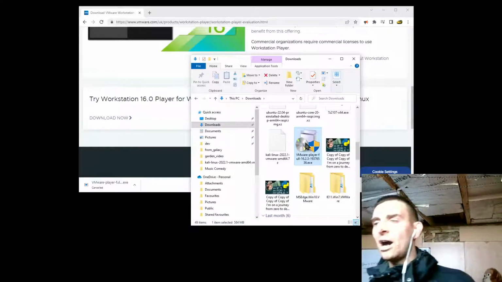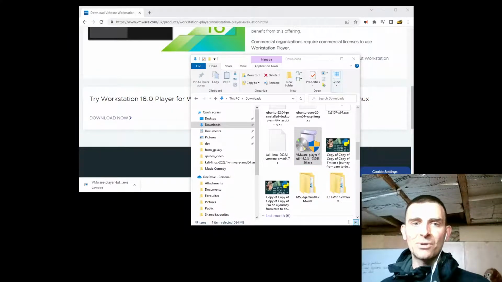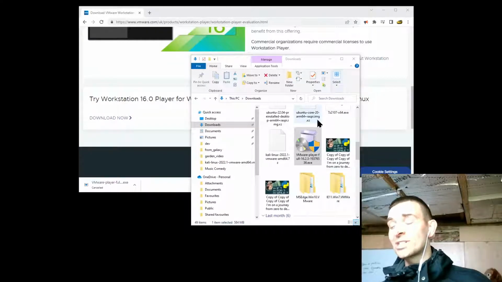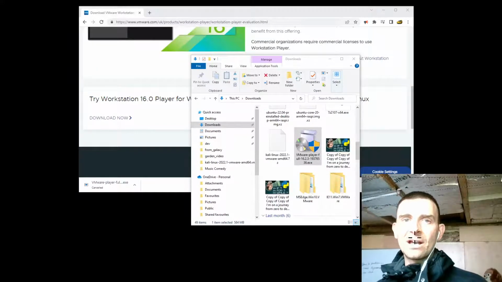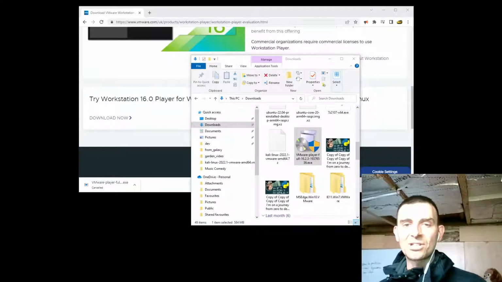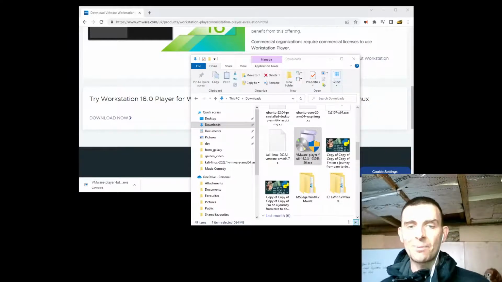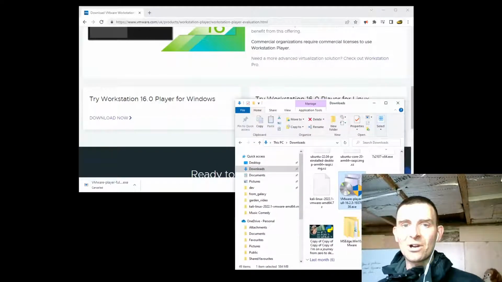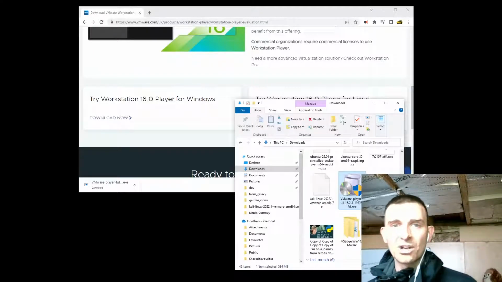Now, again, I'm not actually going to be doing the installation process. And it's not even going to let me do the installation process because I've already got this installed. But one thing it is going to let you do is see the little window that pops up. So let's take a look at that little window when it decides that it's going to pop up. Just waiting for this little window here. It's going to pop up any minute now, and it's going to tell me that it's not going to let me install it because I've already got it installed, which is fine.